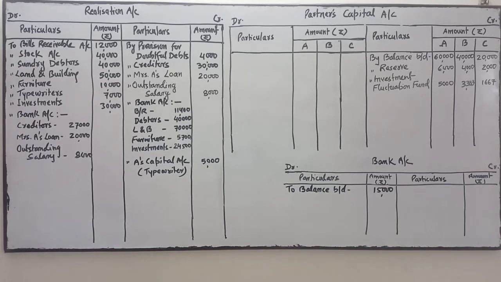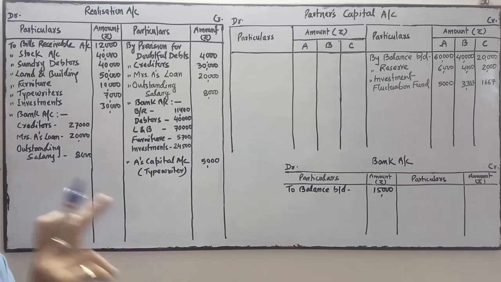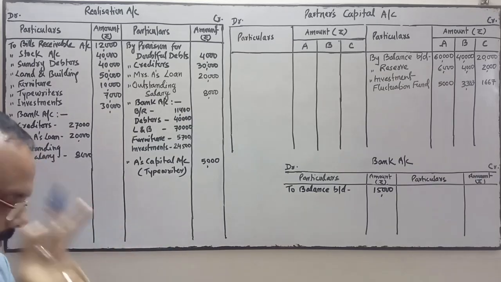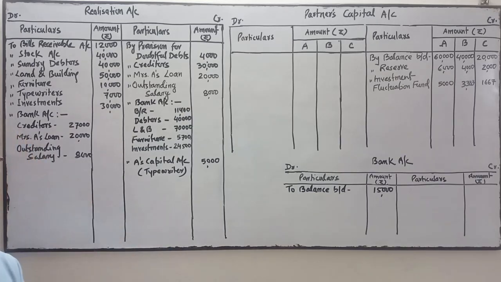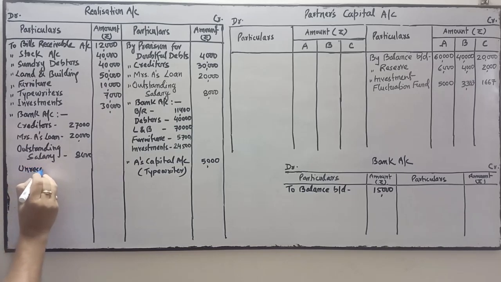Next is the firm retrenched their employees 3 months before the dissolution of the firm, and the firm had to pay 25,000 as compensation to those employees. This liability was not appearing in the balance sheet. It means this liability is an unrecorded liability. It was not recorded earlier in the balance sheet.